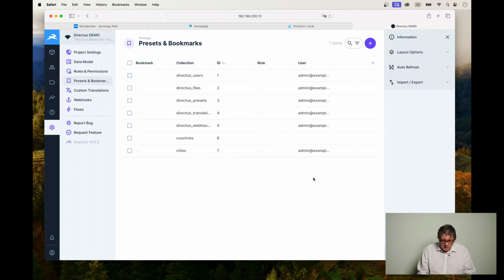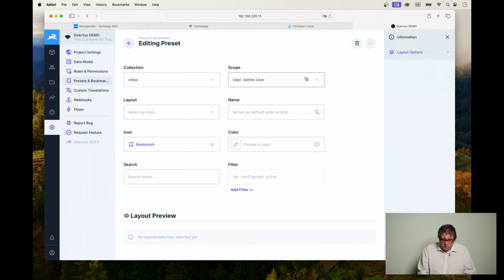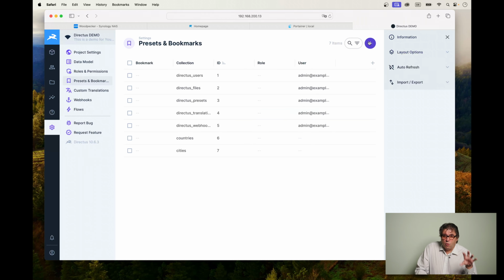So everybody and their uncle will of course have this layout. So basically I can go as user admin or Jürgen and create my own layout, but I can also make this layout the default layout for everybody else. Also very cool. And we didn't write one single line of code yet. And if you wanted to do that, you could still do this. But this is how far we got with just a few mouse clicks.